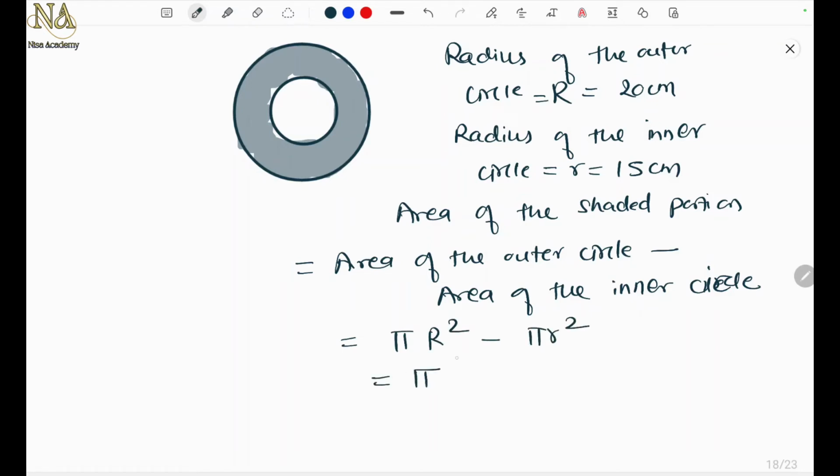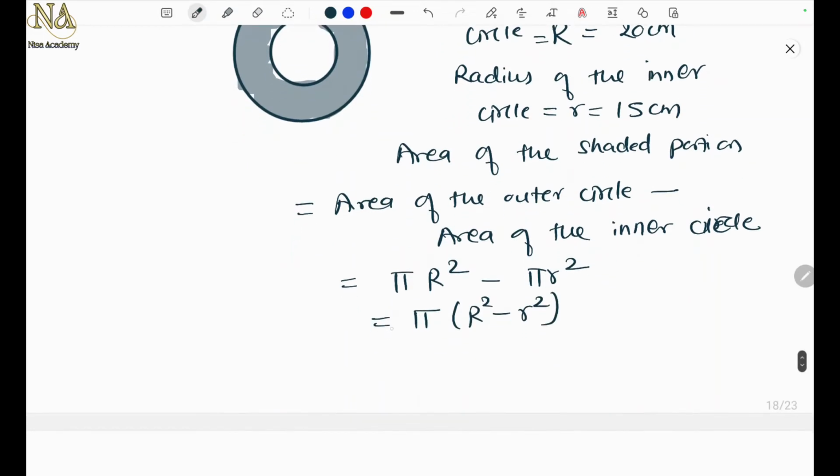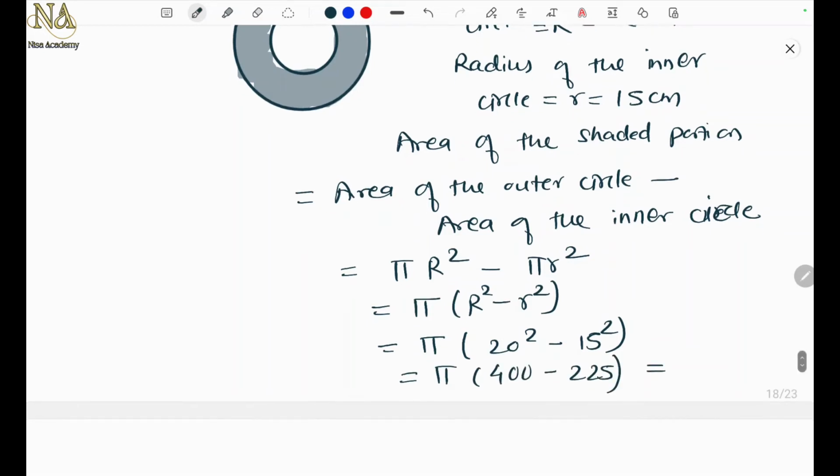Pi we will take common, so pi (R square minus r square). What is capital R? 20 square, r is 15 square. So pi (400 minus 225), which is 175 pi centimeter square.